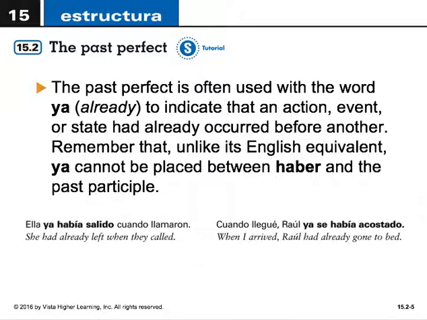For example, ella ya había salido cuando llamaron. She had already left when they called. We like to put "already" here between "had" and "left," no? But in Spanish they just don't. Cuando llegué, Raúl ya se había acostado. When I arrived, Raúl had already gone to bed. Had already gone. In this instance, like already had gone to bed.